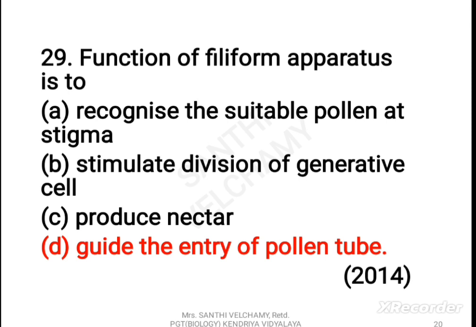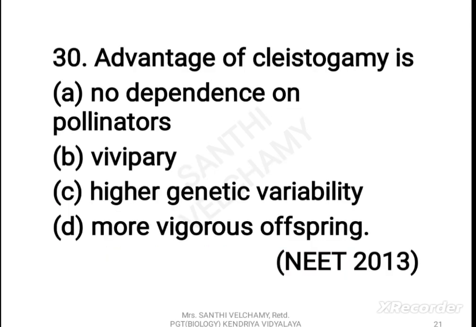Now let us go to the next question. Advantage of cleistogamy is: A. No dependence on pollinators, B. Vivipary, C. Higher genetic variability, D. More vigorous offspring. The correct answer is A, no dependence on pollinators. So why is this the correct answer?